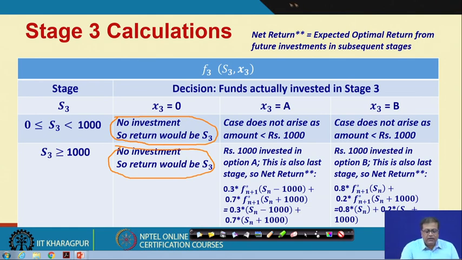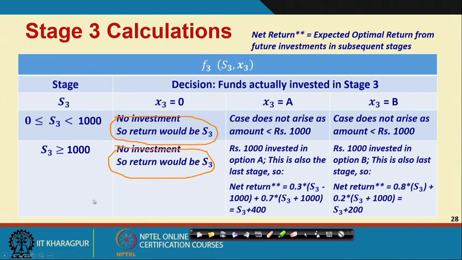So, we can find out the expected value at this stage, and what is that expected value? Can you calculate what will be that expected value? That is 0.3, let us do it here, it should be 0.3,